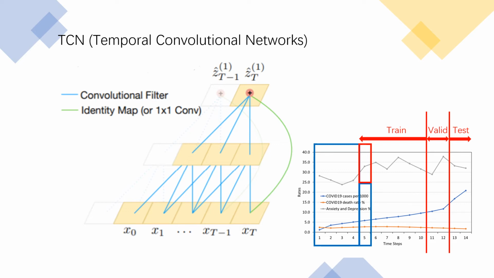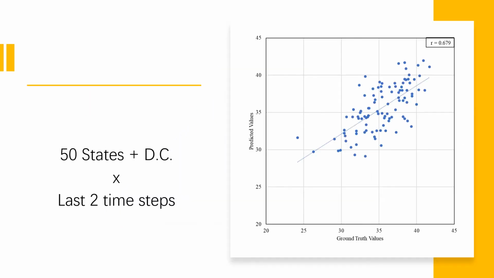In our model training, we use the previous 12 time steps as the training and validation data sets, and we test our model performance using the last 2 time steps. Here is the overall result of our last 2 time steps. Our model performance on 102 data points has a correlation coefficient of 0.679, which is our best estimation among different settings.